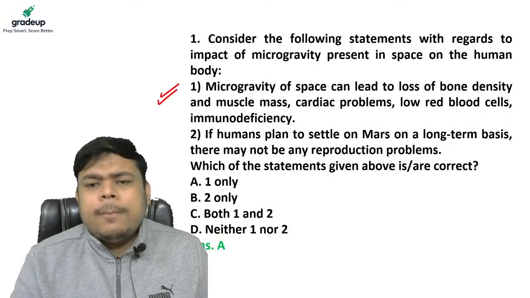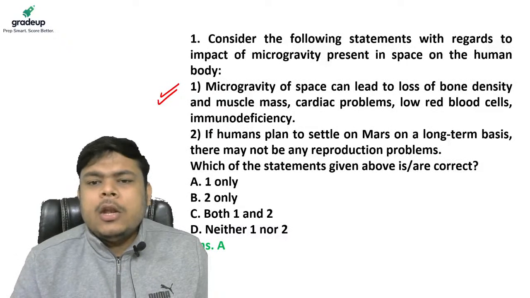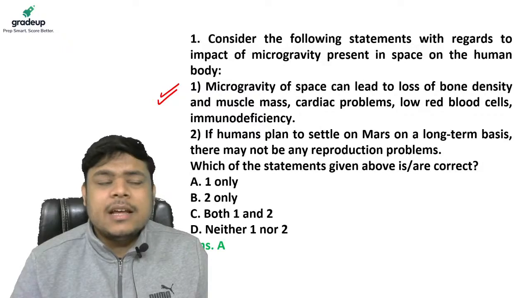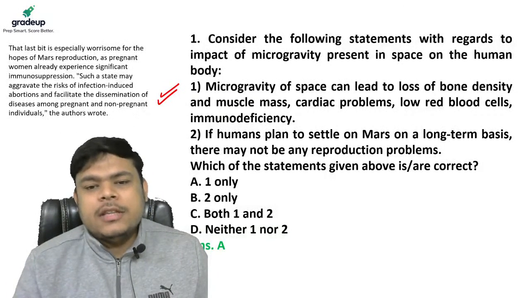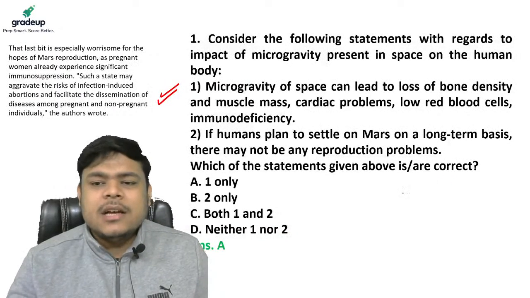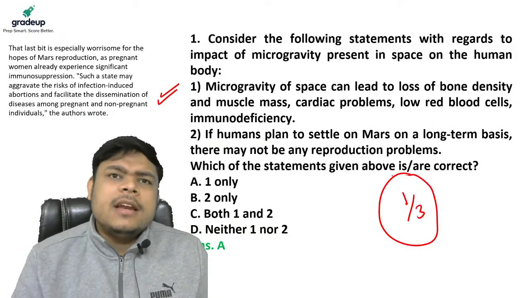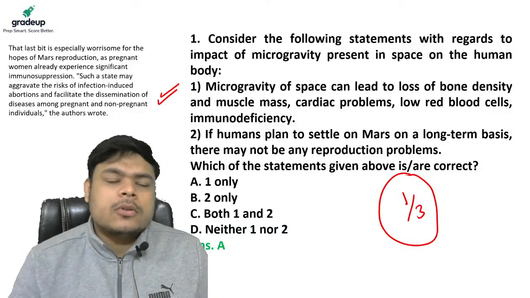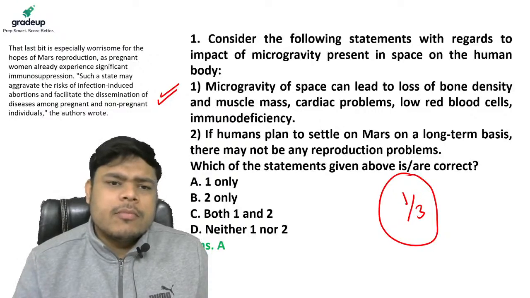If humans plan to settle on Mars on a long-term basis, there may not be any reproduction problem. Guys, it is saying that there should be zero reproduction problem if we are settling on Mars. Can that be true? Mars has 1/3 of the gravity of Earth, first of all. Then, when you are transporting humans there, that transport process will have some effect on human physiology.